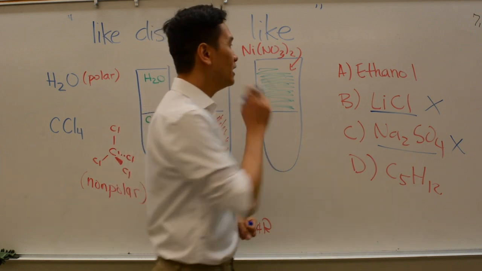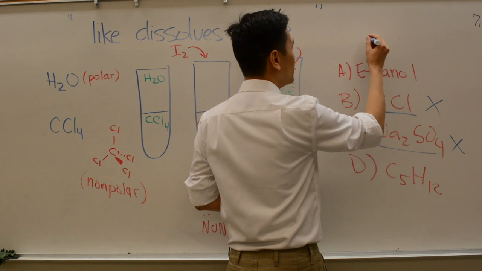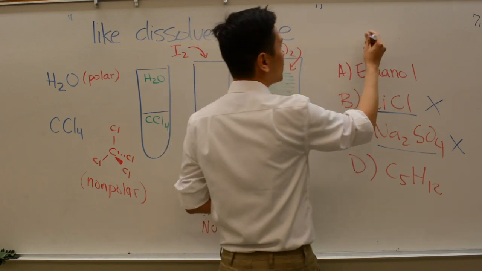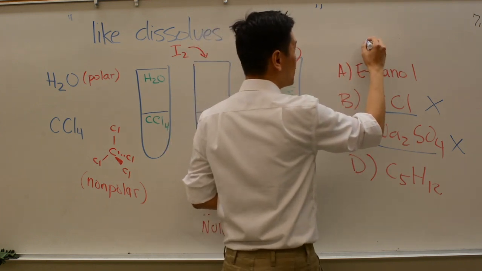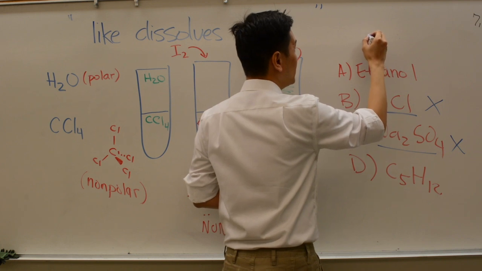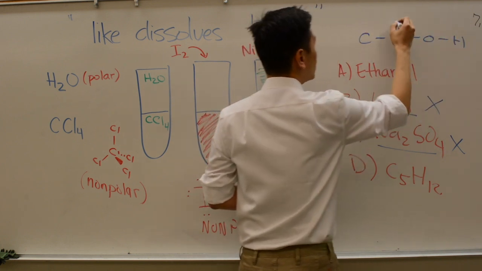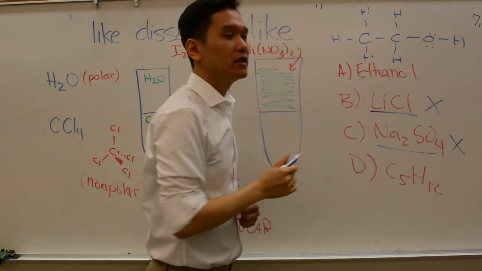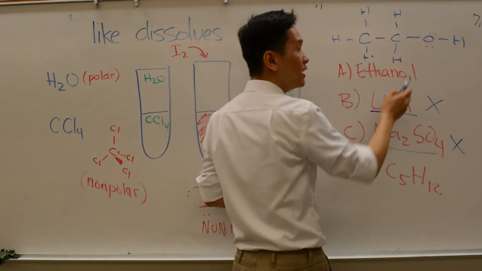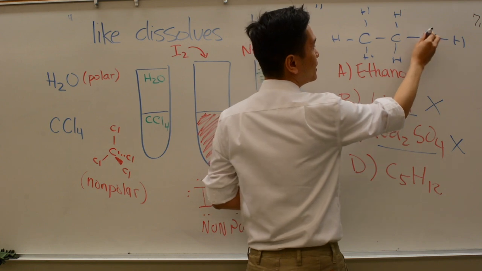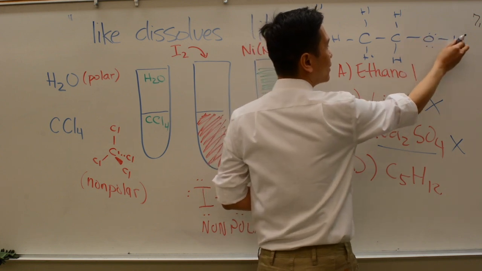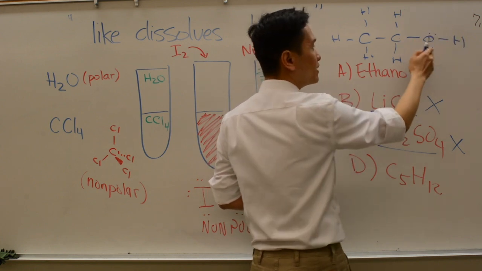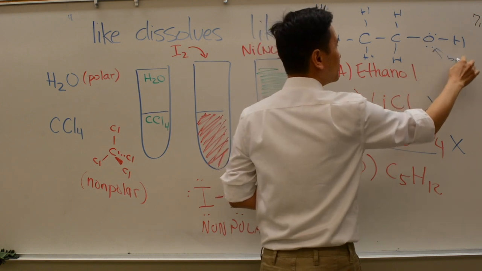If you want to look up what ethanol is, I think I gave you a structure for ethanol in the previous slides. Ethanol looks like this: carbon, oxygen, hydrogen. Ooh, you see that there's that oxygen right there? Because it is 2 atoms connected with 2 lone pairs, this is a bent shape.